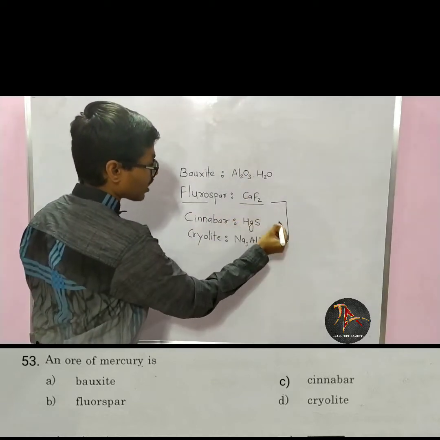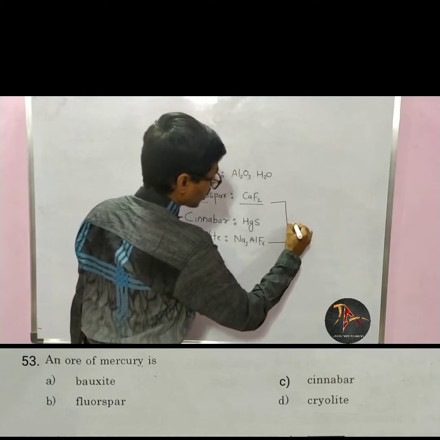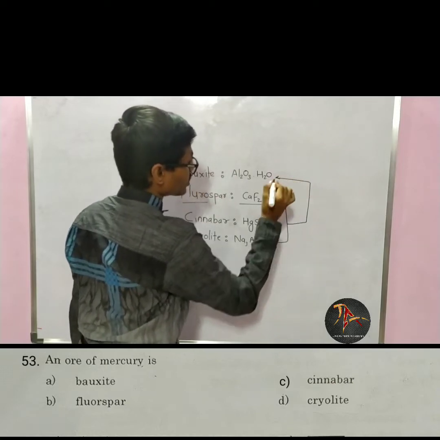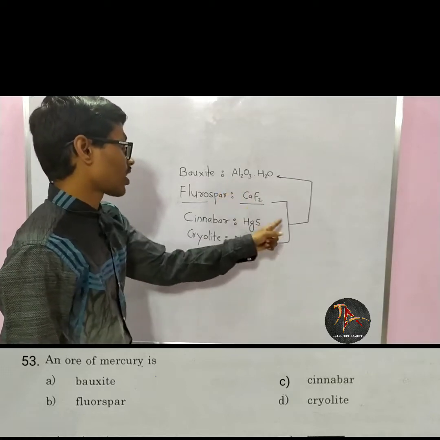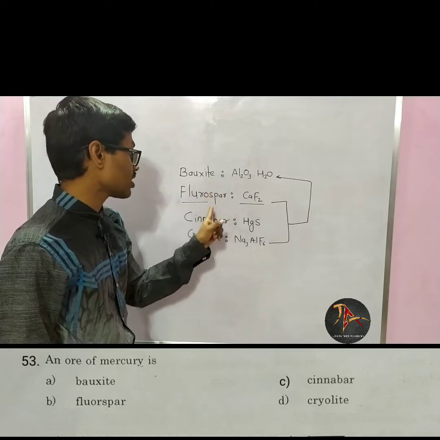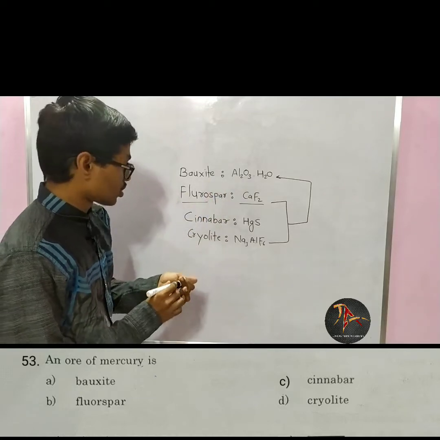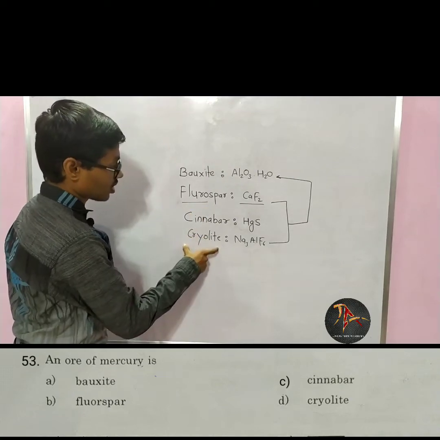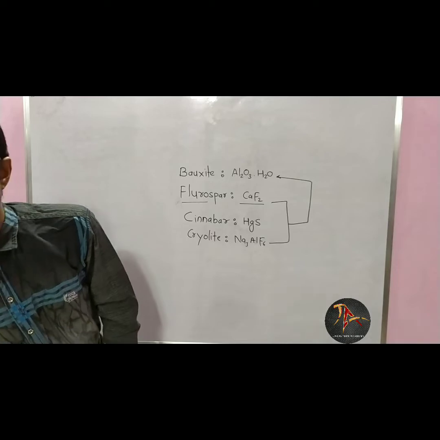Now fluorospar and cryolite are compounds which are used in extraction of aluminium from bauxite. In the process of extraction of aluminium from bauxite, fluorospar and cryolite are added. So these two are not ores. Cinnabar is ore of mercury. So correct answer should be option C.